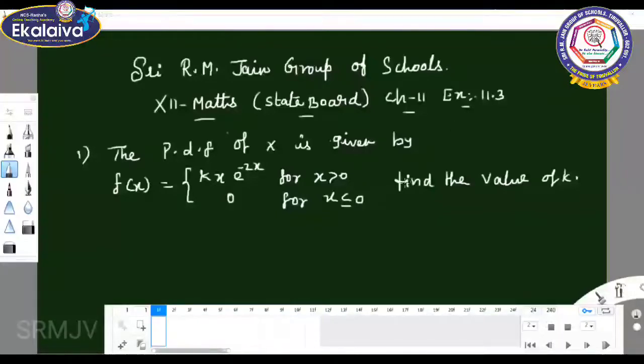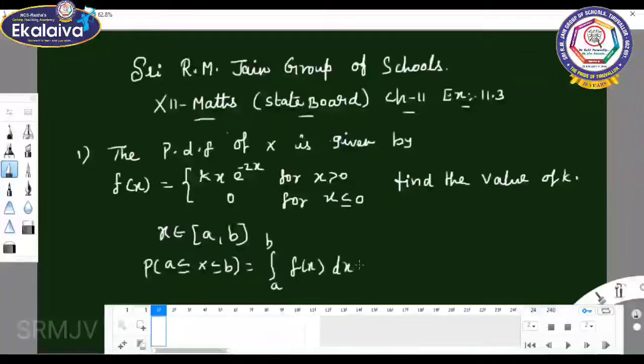If f of x is said to be a probability density function, if x belongs to the closed interval a comma b of a continuous random variable x, then P of a less than or equal to x less than or equal to b equals integral a to b f of x dx.